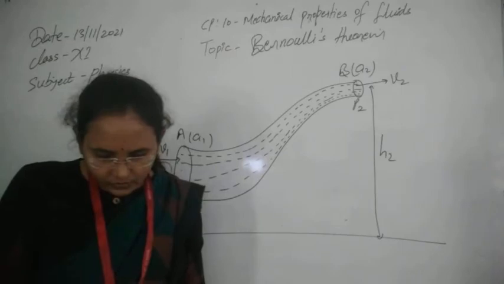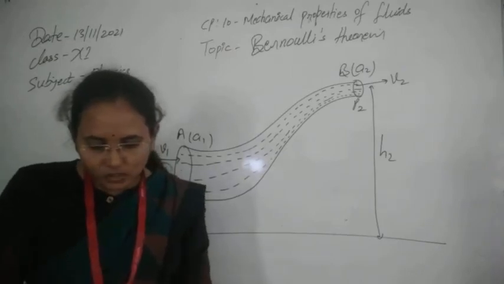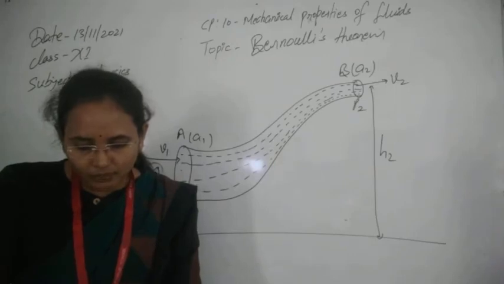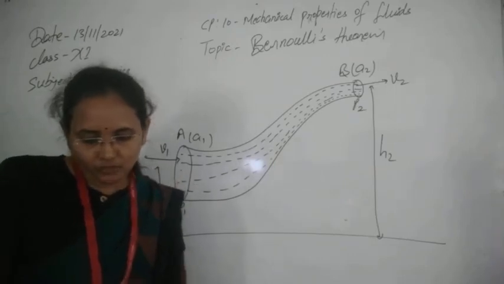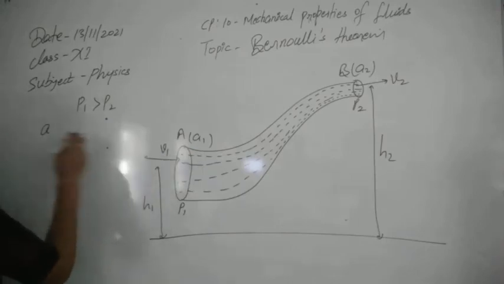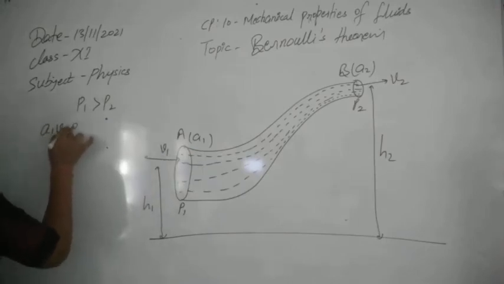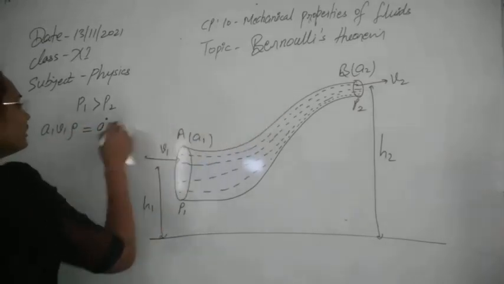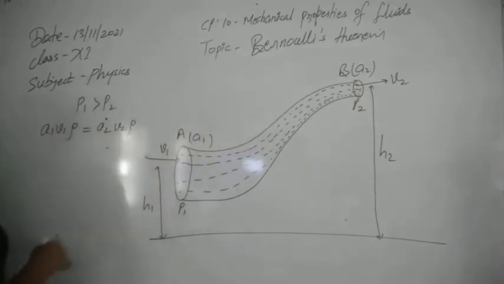Now let's see the next one. The mass m of the liquid crossing per second through any cross section of the tube, in accordance with the equation of continuity, can be written as follows. The mass entering here will be A1 v1 rho per second, which will be equal to A2 v2 rho according to the equation of continuity.